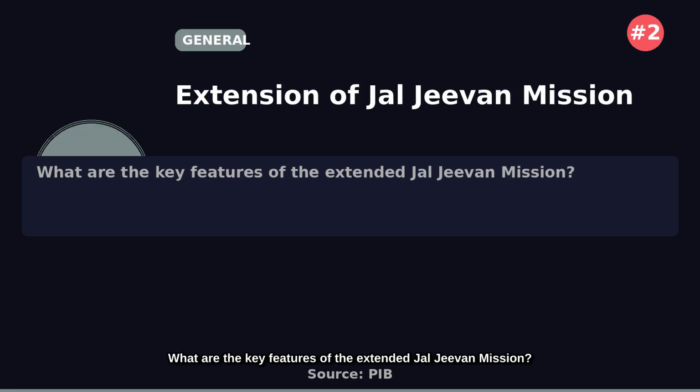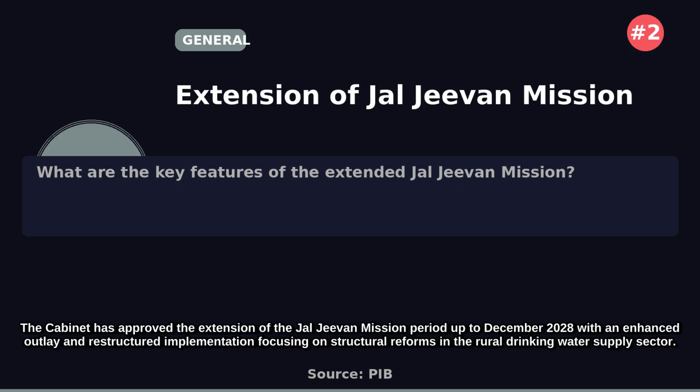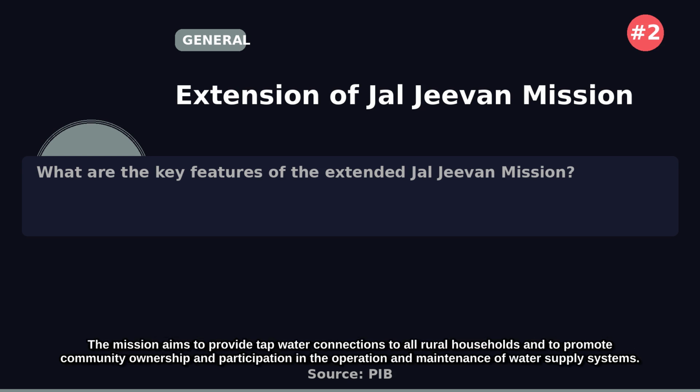What are the key features of the extended Jal Jeevan Mission? The Cabinet has approved the extension of the Jal Jeevan Mission period up to December 2028 with an enhanced outlay and restructured implementation focusing on structural reforms in the rural drinking water supply sector. The mission aims to provide tap water connections to all rural households and to promote community ownership and participation in the operation and maintenance of water supply systems.